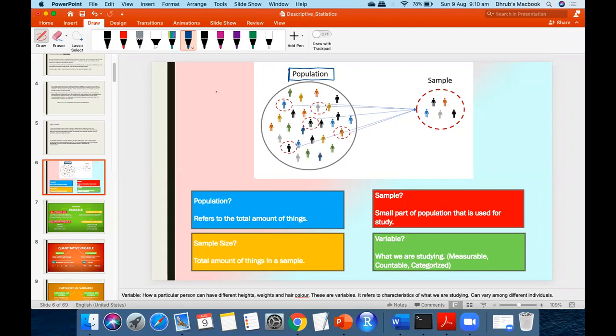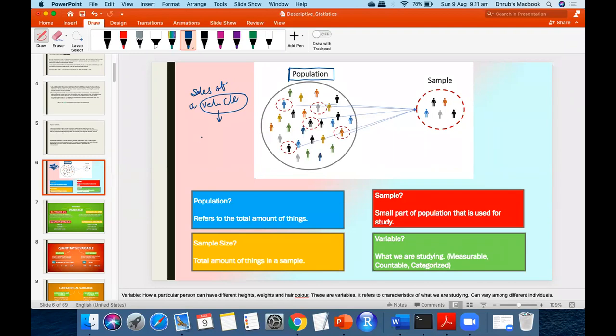For example, yesterday also we were talking, if we are going to see sales of a particular vehicle, the collection of vehicles or the number of vehicles that we are going to talk about overall would be my population.